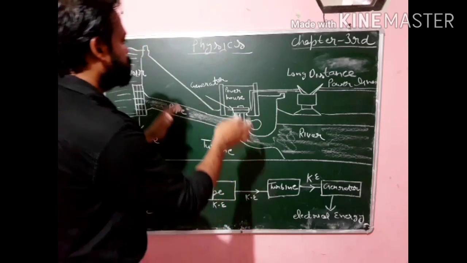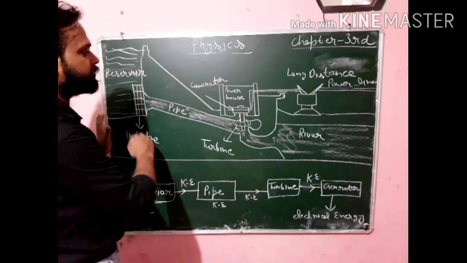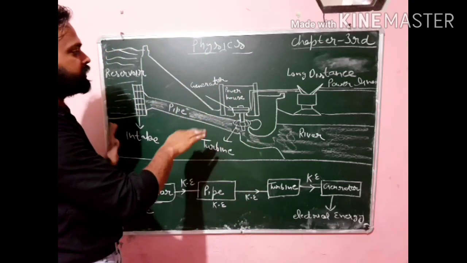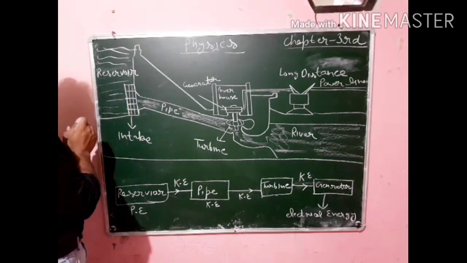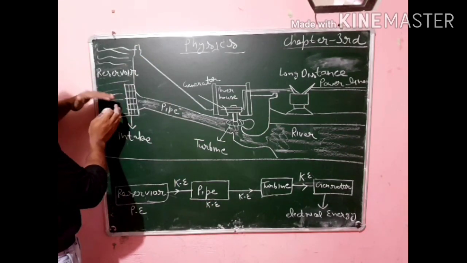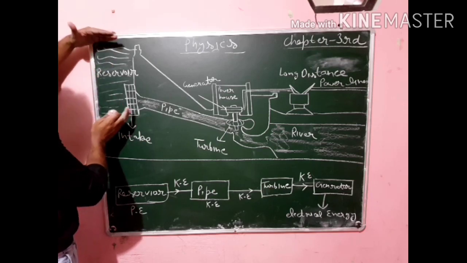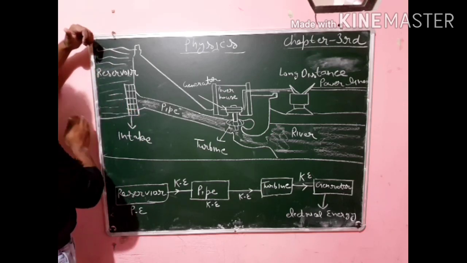First of all, see the diagram of this hydropower plant. It is exactly the same diagram which is given in your book. You can see this is a reservoir, and in this reservoir water is stored at a certain height. You can see this much is the height of the water.